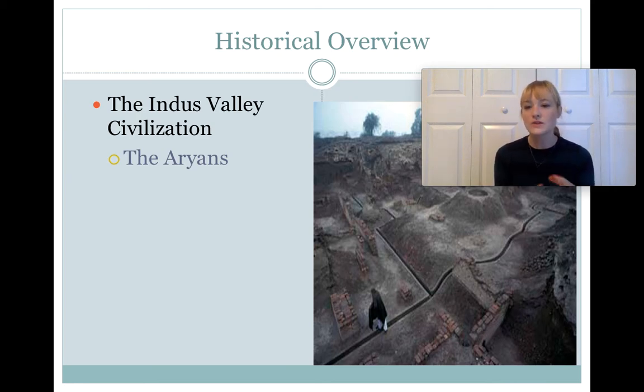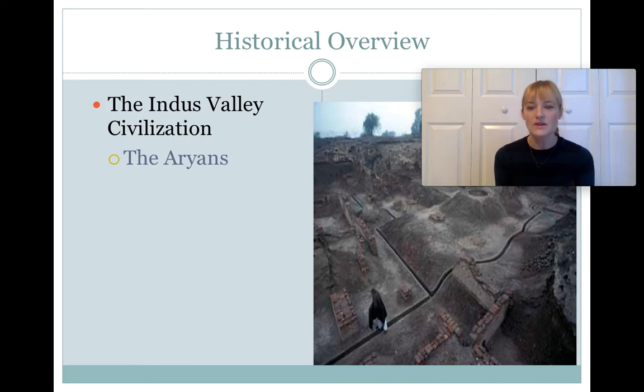So the Aryans, wherever they came from, moved south, moved down into India, and they started to merge with the Indus Valley civilization. So these two cultures started coming together, Aryan culture and the Indus Valley culture. We know that there was this migration, and that eventually Aryan culture took some sort of dominance in the Indian subcontinent because they brought the language Sanskrit with them, and Sanskrit is the sacred language of Hinduism today.